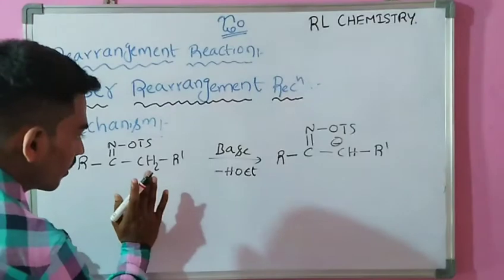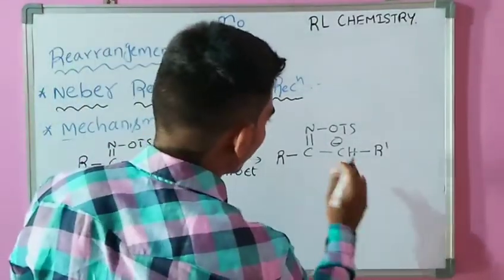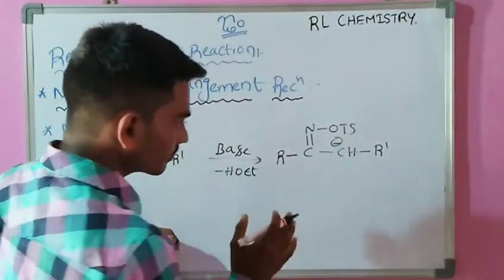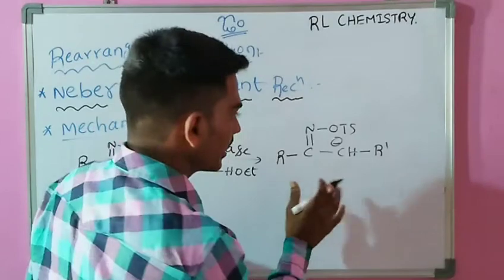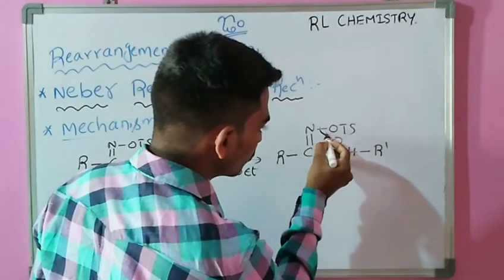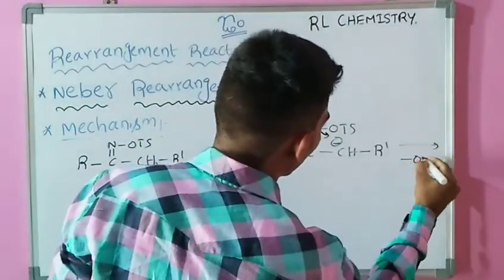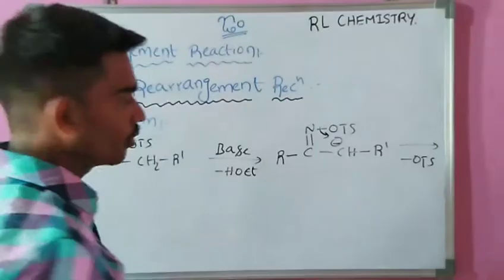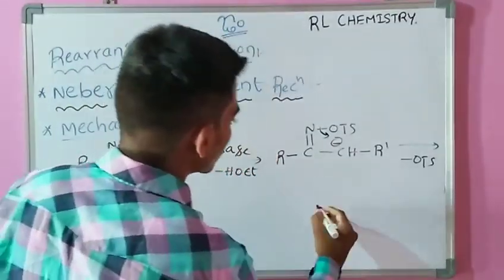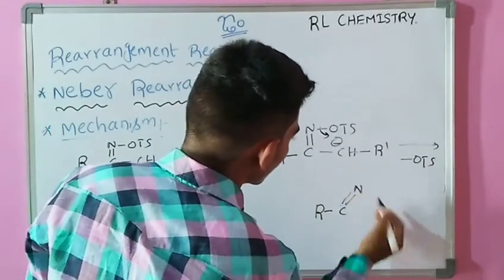Then in this carbanion intermediate, OTs, the tosylate, is removed, and it forms this type of species.